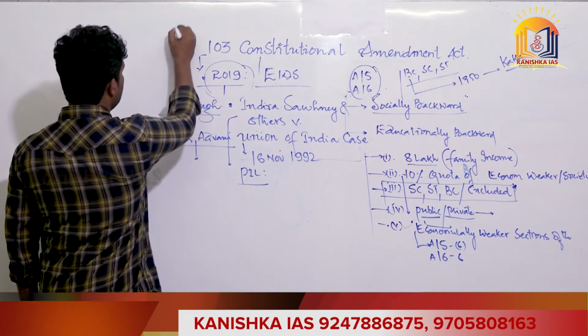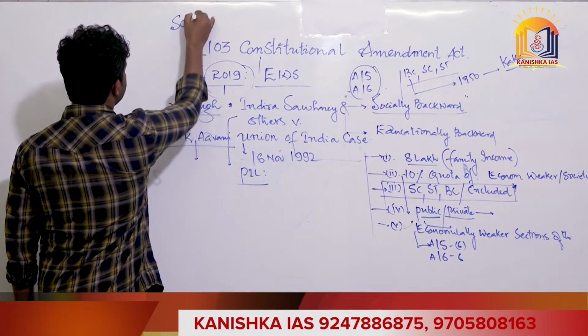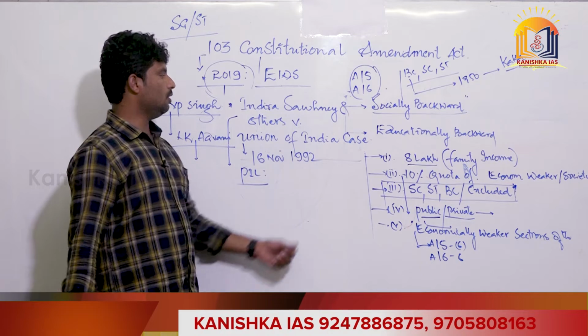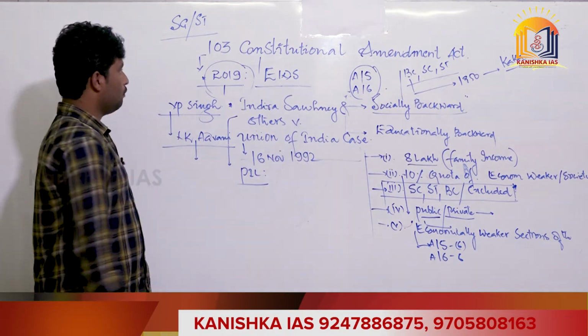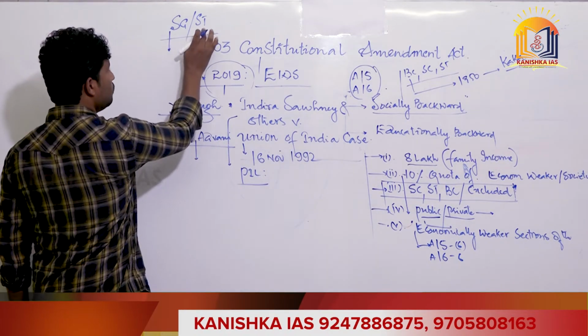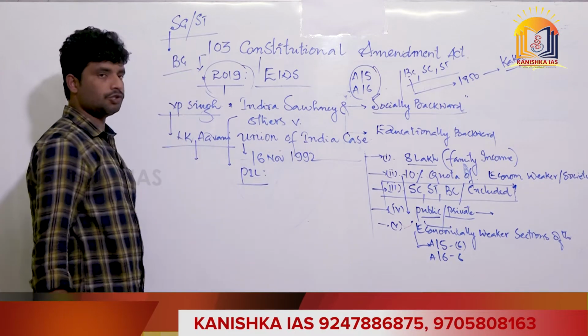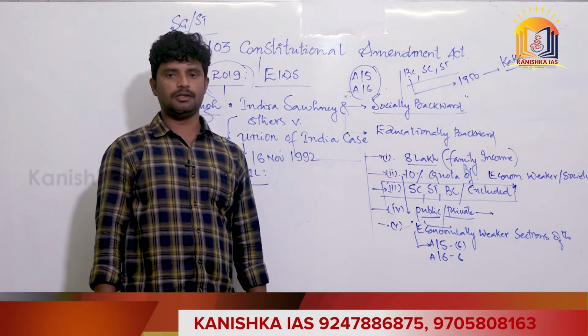So far, SCs and STs acquired reservation under the Constitution of India, but we did not see the fully strengthened reservation for BCs, which is called backward class reservation.